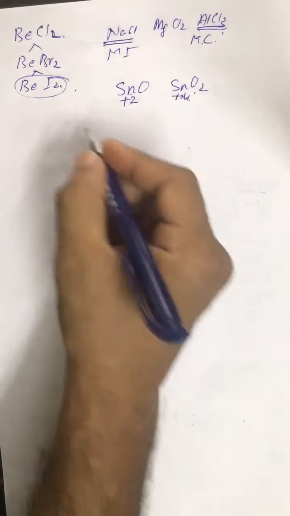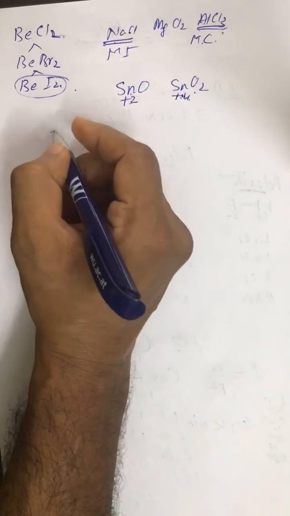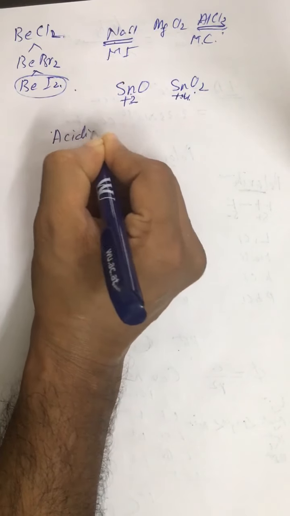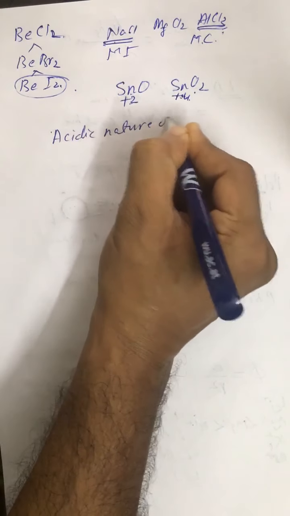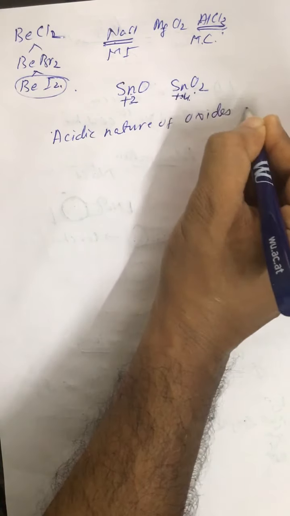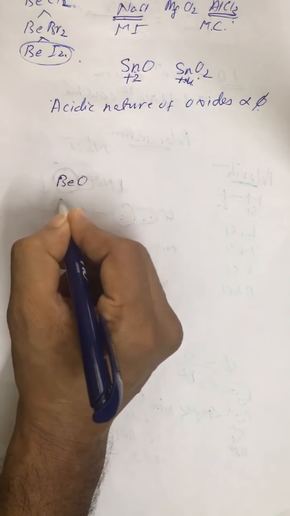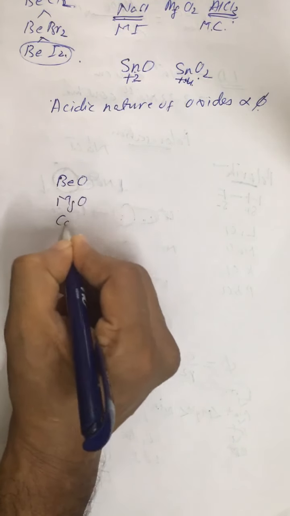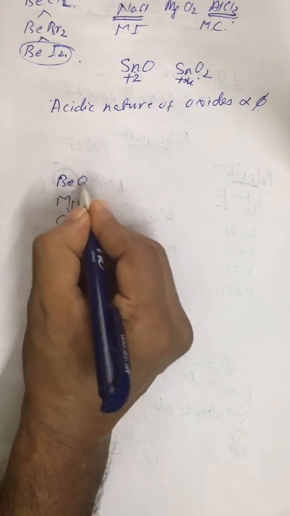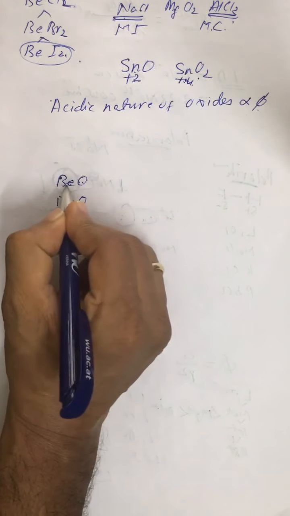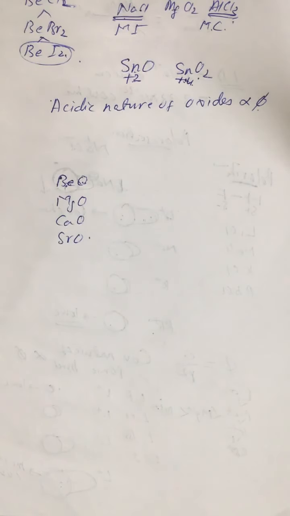All right. And then other properties, the second one is again very important. Acidic nature of oxides is directly proportional to phi value. Like if we are given beryllium oxide, magnesium oxide, calcium oxide, strontium oxide, beryllium phi value out of these four is maximum, so beryllium oxide is more acidic.